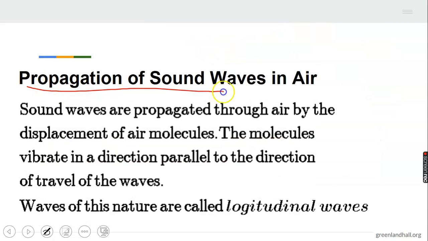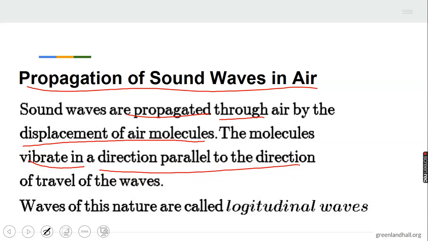Now, propagation of sound waves in air. Sound waves are propagated through the air by displacement of the air molecules. These molecules vibrate in a direction parallel to the direction of the travelling waves.